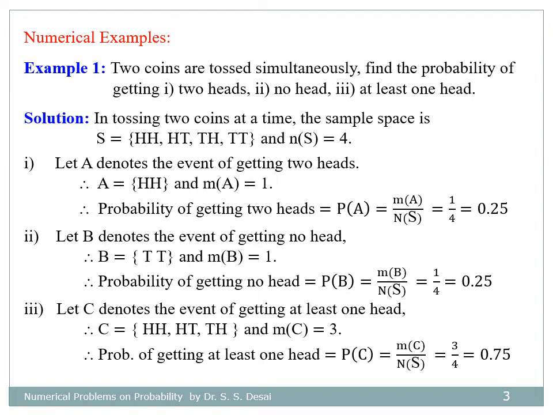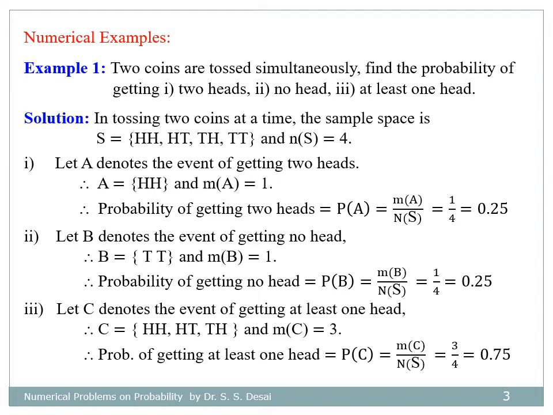For the second part, let B denote the event of getting no head. So there is only one outcome having no head, that is both tails, and therefore number of favorable cases for the event B equals 1. And here also the probability of getting no head, that is P(B), is 1 by 4, that is 0.25.